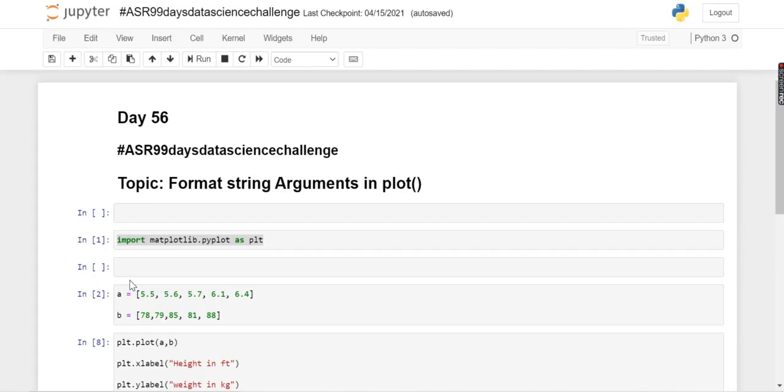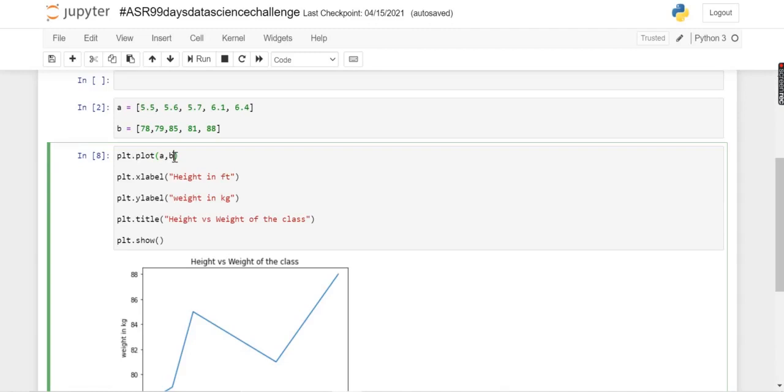Today it is day 56 on hashtag ASR99 Days Data Science Challenge, and today in this video we are going to look at how to use the format string argument in our plot function. On day 54 we created this plot with the help of our plot function, and today we are going to use the format string arguments in this plot function.